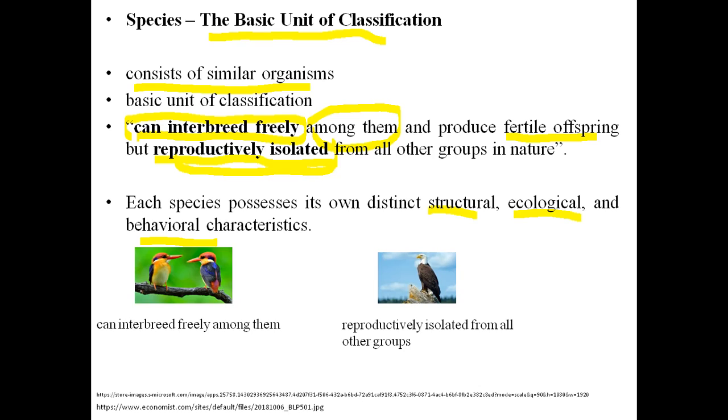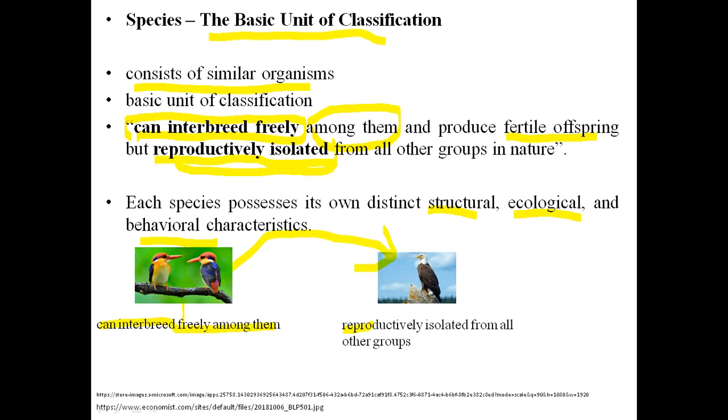So here is an example of what it means that they can interbreed freely among themselves. These two birds are from the same species, so male and female can interbreed among themselves. But these birds cannot interbreed with an eagle. Why?